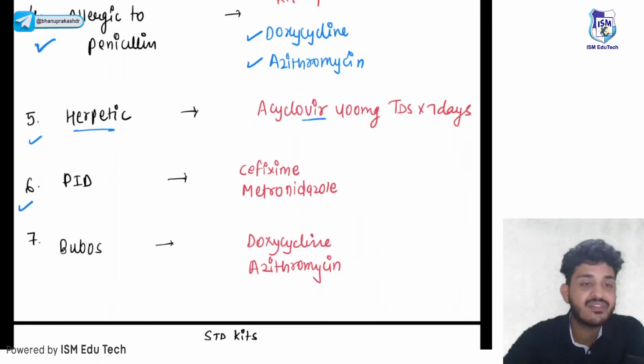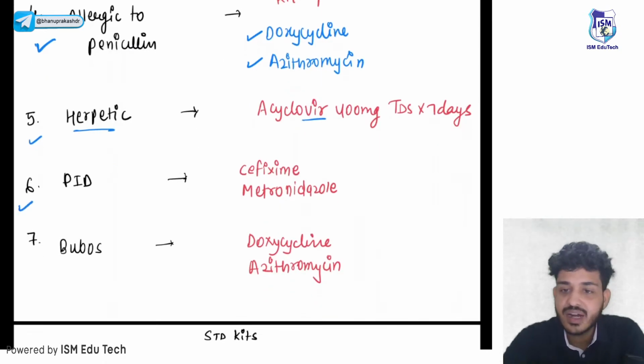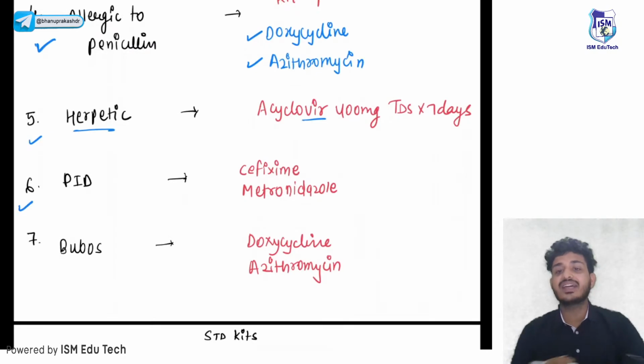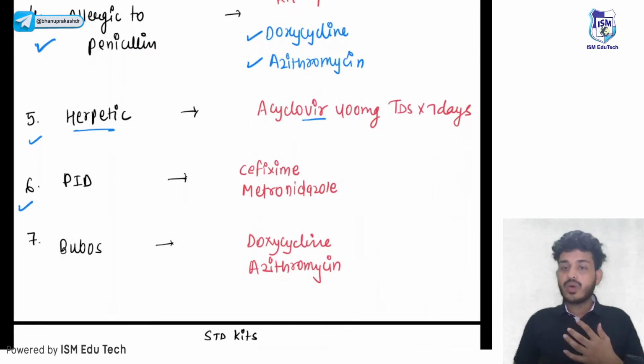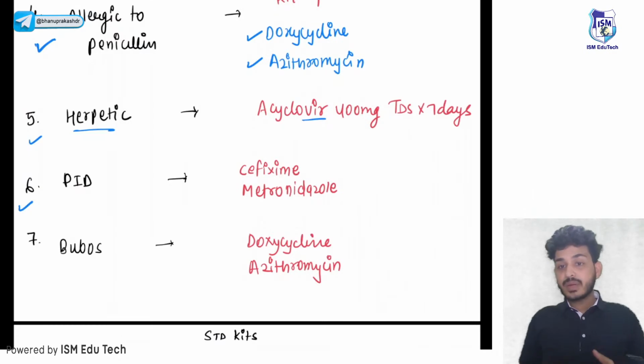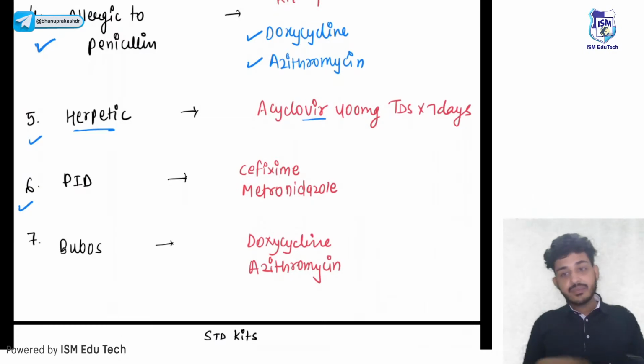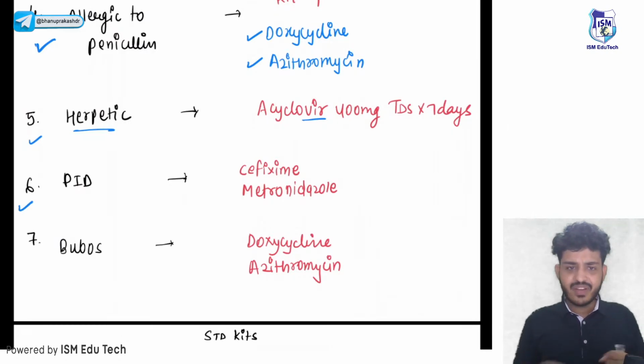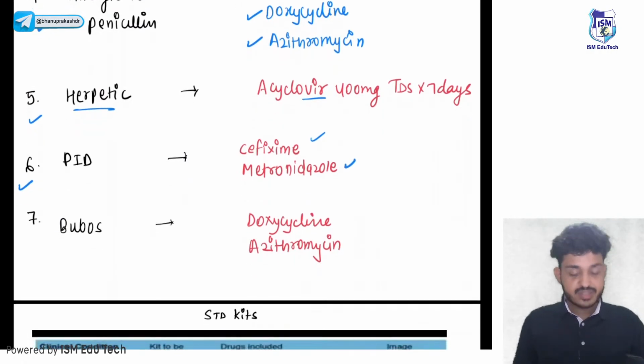Next thing is your pelvic inflammatory diseases. If there is any kind of pelvic inflammatory disease, that means the patient is having pain in the lower abdomen part. In lower abdomen, if there is a pain, there can be two causes. Either it can be a bacterial infection, or it can be an amoebic infection. So for bacterial infection, I will be giving cefixime along with metronidazole, right? So that is your kit number 6.